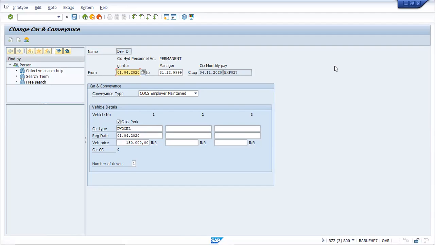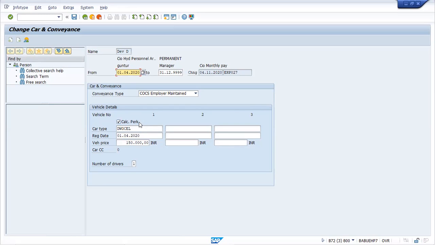Then again, we have an option for number of drivers. So the number of drivers also we can maintain in this info type. At the same time, the perquisite calculation will also happen, depending upon your values, whatever you defined in the table which I discussed last time, that is V_T7INC5. For that, this tick box must be checked. And I see you have already checked this tick box, CALC.PERC, calculation of the PERC. So you have maintained that clearly.